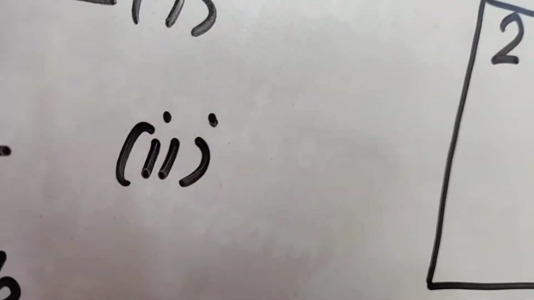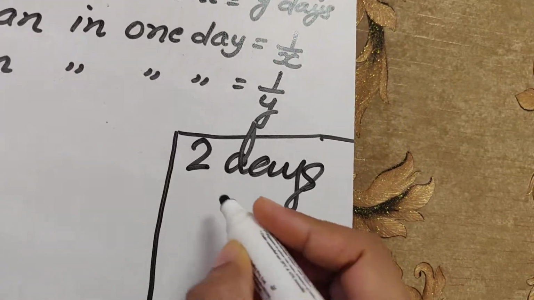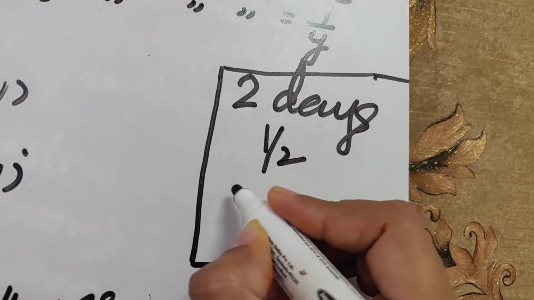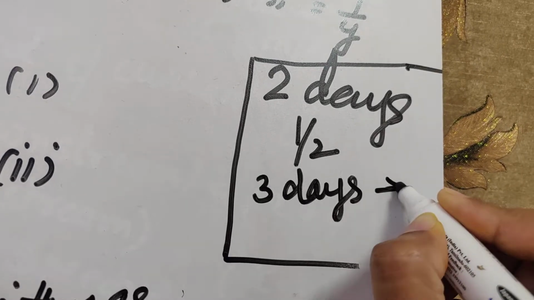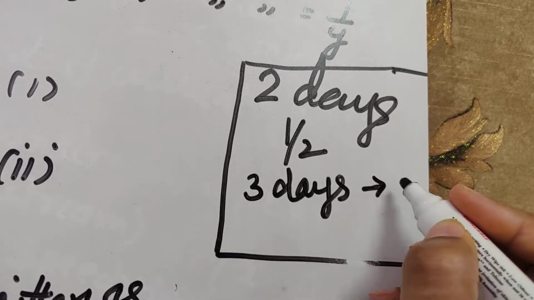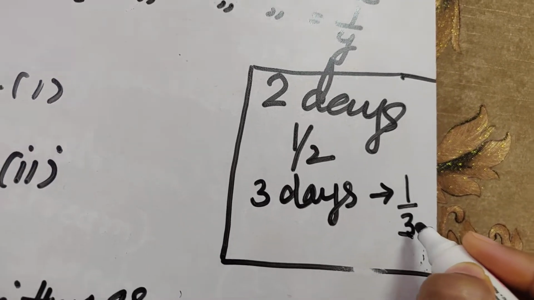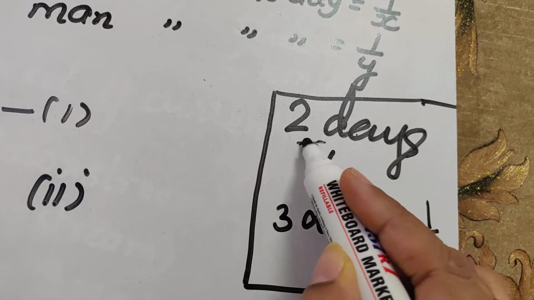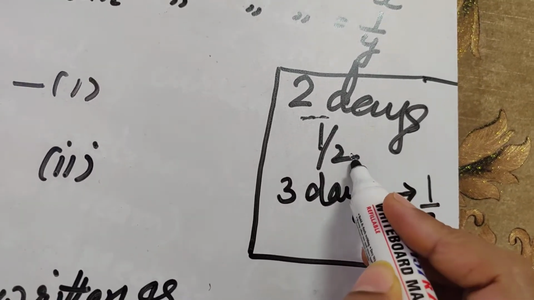If a person is doing the work in 2 days, that means in 1 day the person is doing half of the work. And the other person who is taking 3 days, how much work is that person doing in 1 day? The person is doing 1/3 of the work. In 1 day, 1/3 work will be done. Here, if the person is completing the work in 2 days, in 1 day, 1/2 work is done.